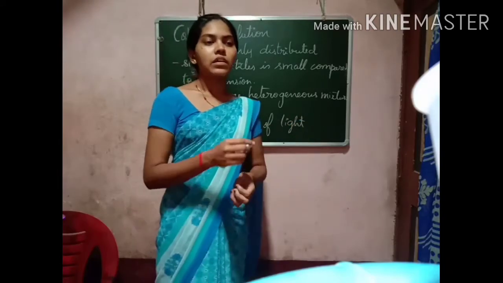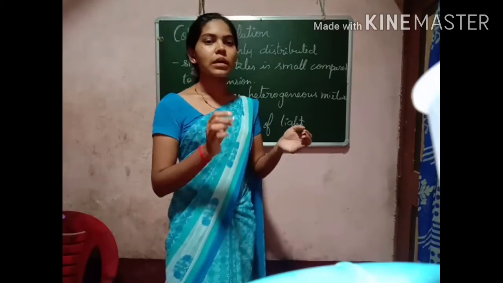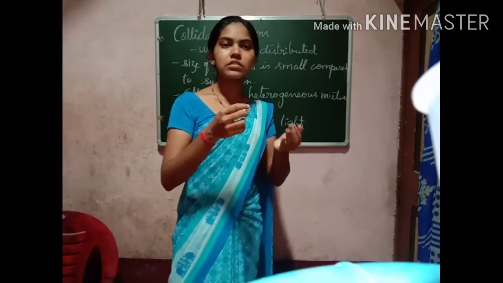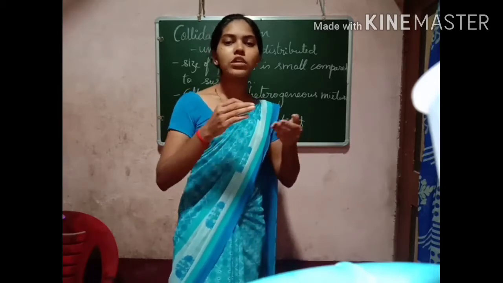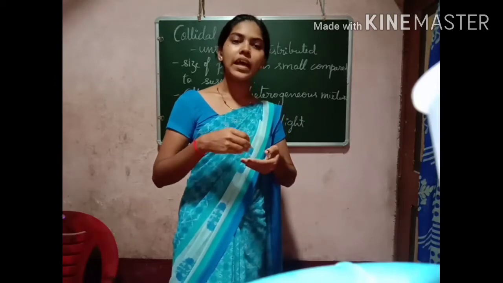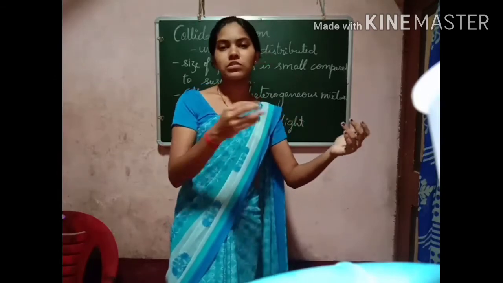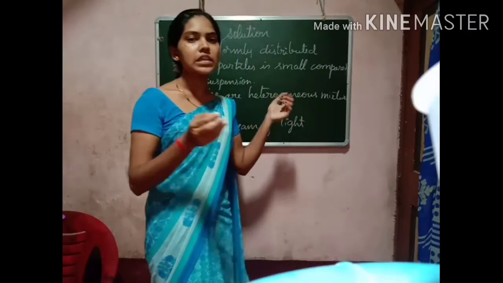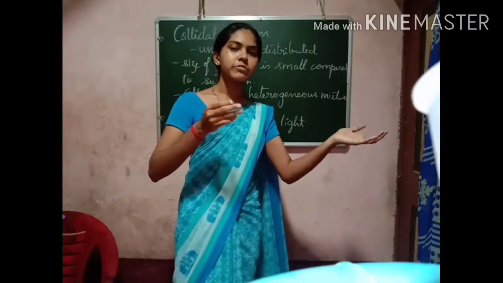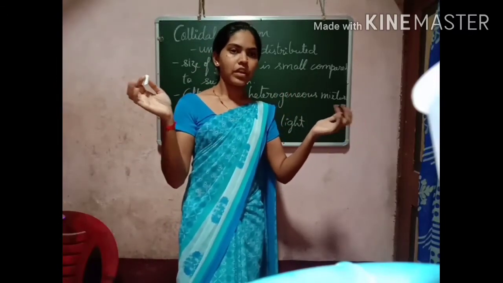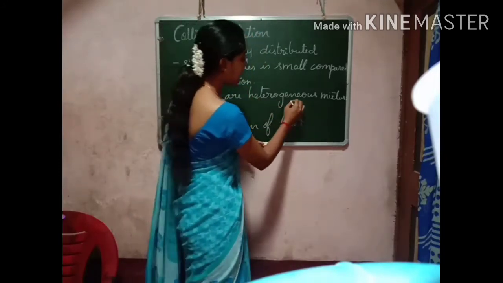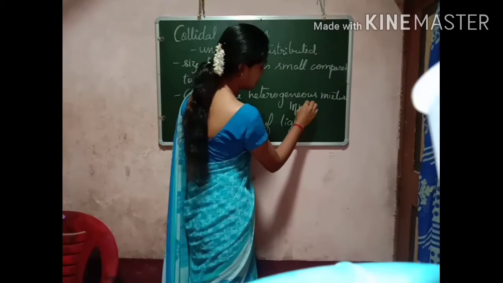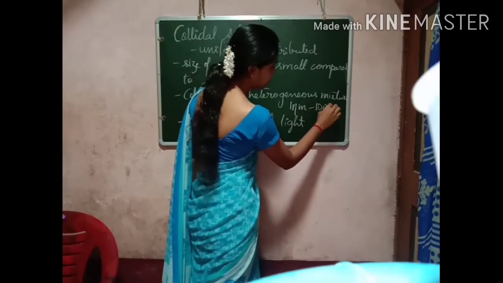The reason is the size of the particles is enough to scatter the beam of light. It is not so small, but it is not too big either. The size of the particles lies between the suspension and the solution. The size of the particles lies between 1 nanometer and 100 nanometer.